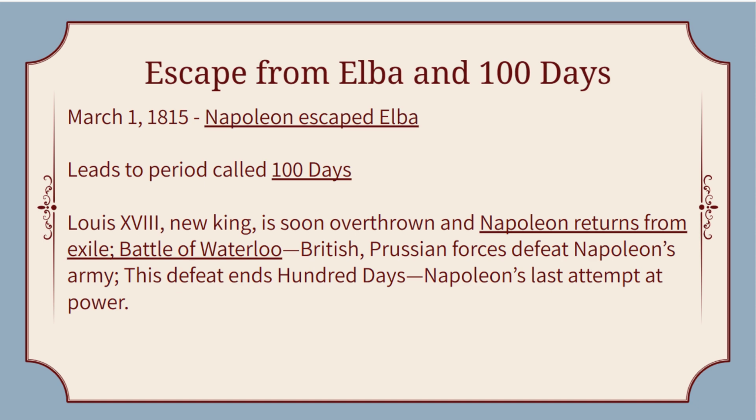So Napoleon's on Elba for about 10 months, and then he escapes. And it leads to this period called the 100 days, where he's on the loose. And the new king soon is overthrown. Napoleon returns from exile, and he tries to take power back. And it ultimately ends in the Battle of Waterloo, where the British and Prussian forces defeat Napoleon's army. And this defeat ends the 100 days. And this is Napoleon's last attempt at power. They're fed up with him. They're like, we're not doing this again.